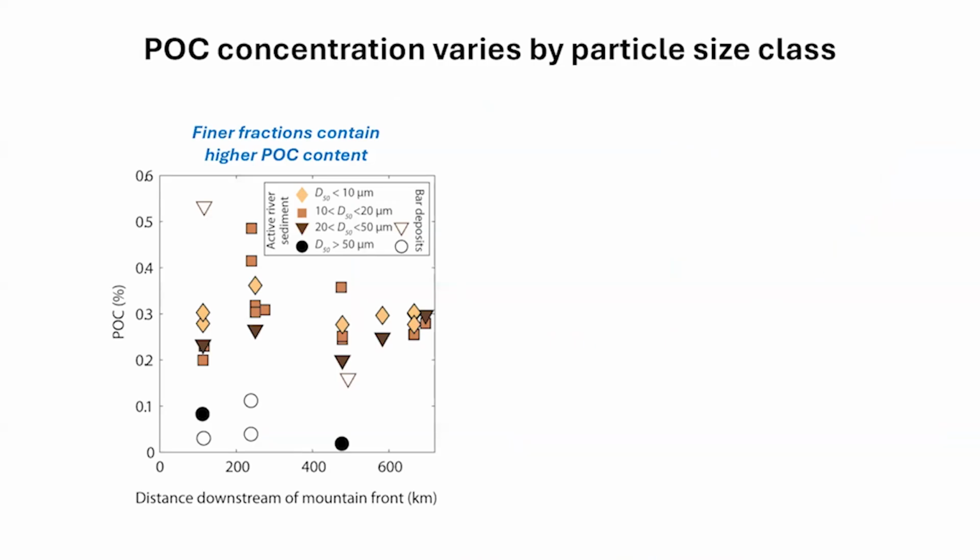All right, and so I'm just briefly going to show some bulk data. This is distance downstream along the Bermejo River, and this is particulate organic carbon content on the y-axis. The different colors and shapes represent different size classes. You can see that those tan triangles are less than 10 microns, really fine particles, clay-rich. They seem to have higher organic carbon content than these coarser size fractions. So that's just a takeaway: finer fractions contain more POC.